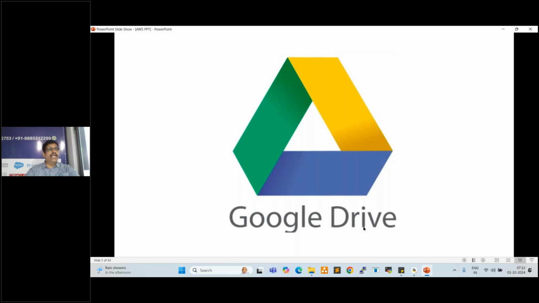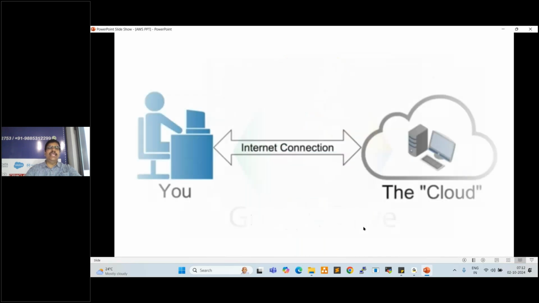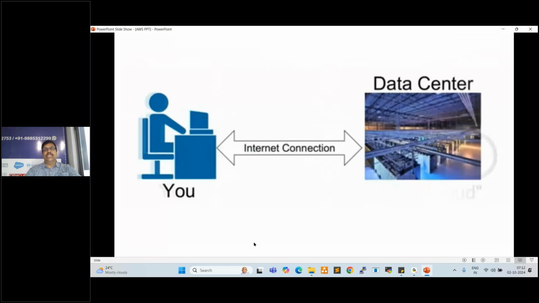The data will be uploaded to the backend. There will be a server. Actually, it is not a server, it is a data center, a Google data center. So when we upload any data to Google Drive, it is directly uploaded to the Google data center, right?